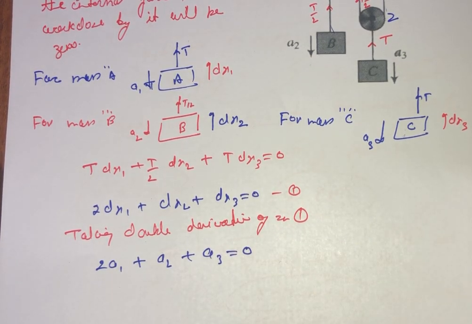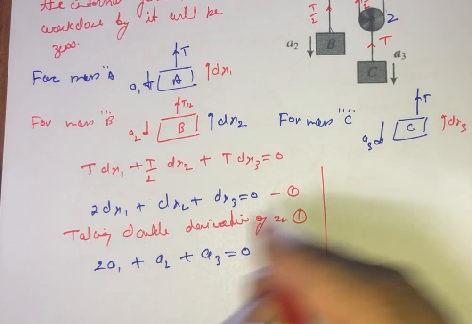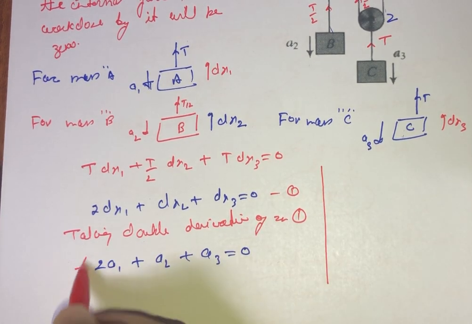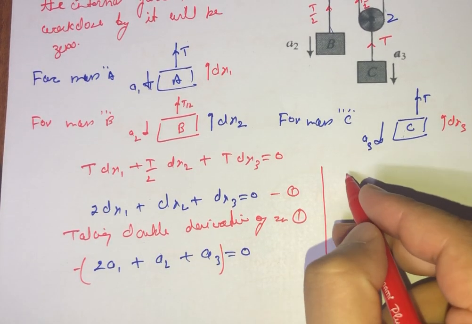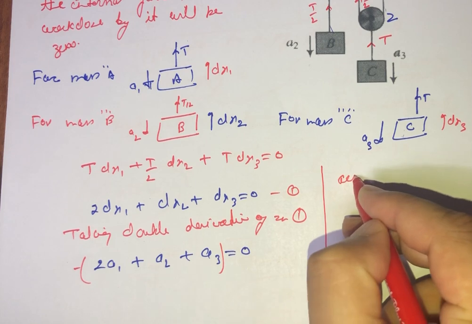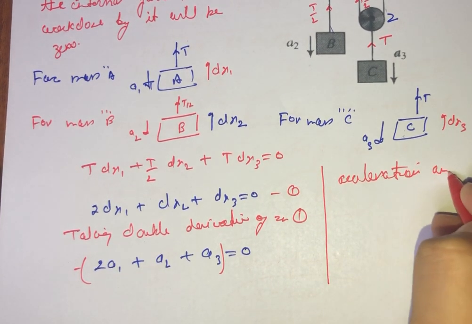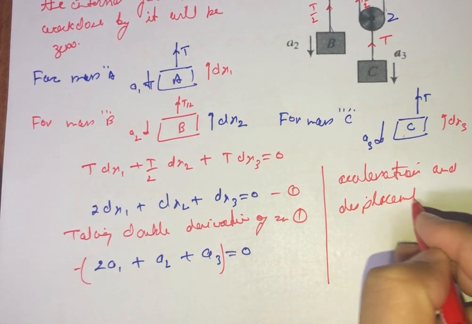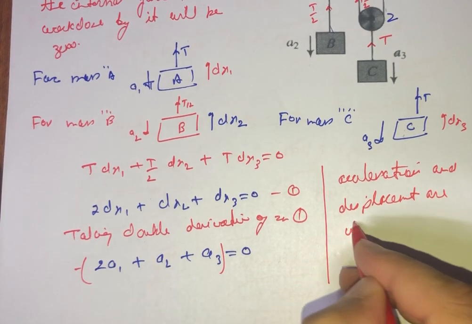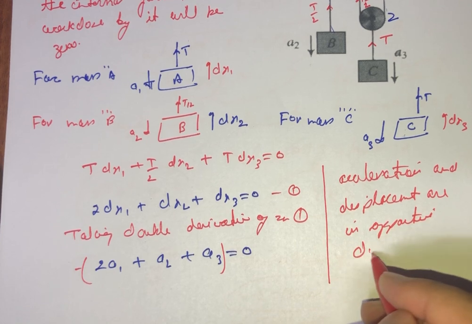and we have not taken the sign here because in each case, if we want to consider the sign, we have to consider the sign negative. You can take it as common. The negative sign is because the acceleration and displacement are in opposite direction.